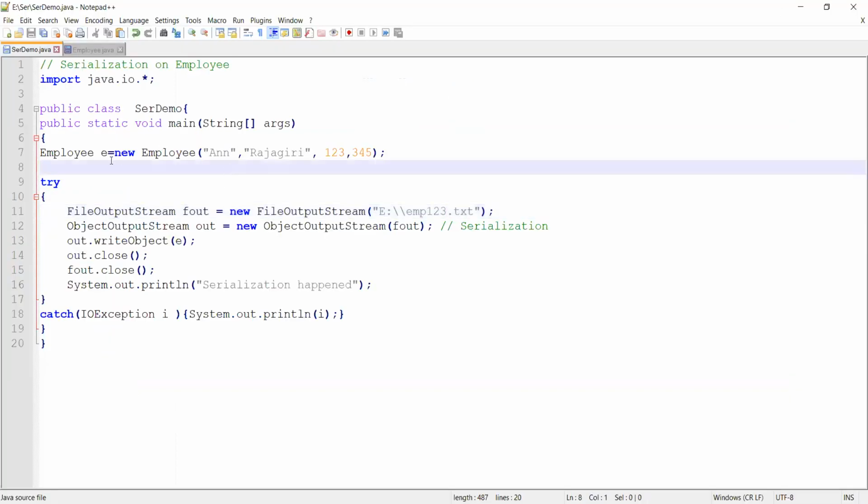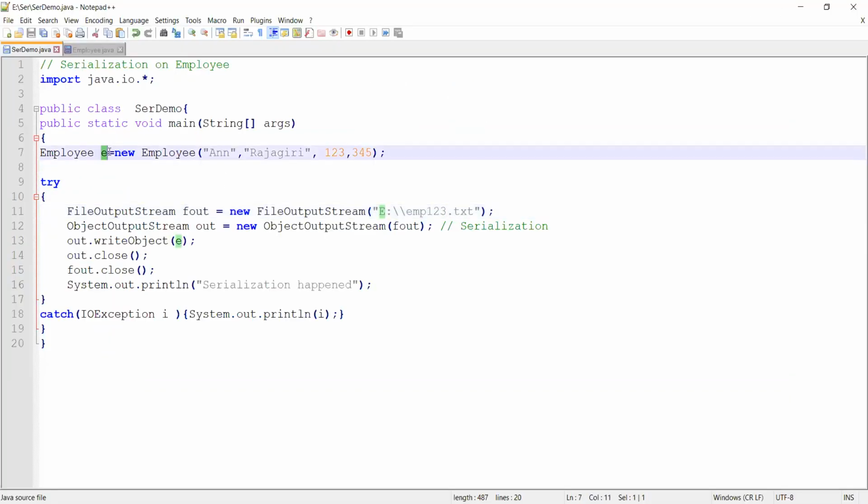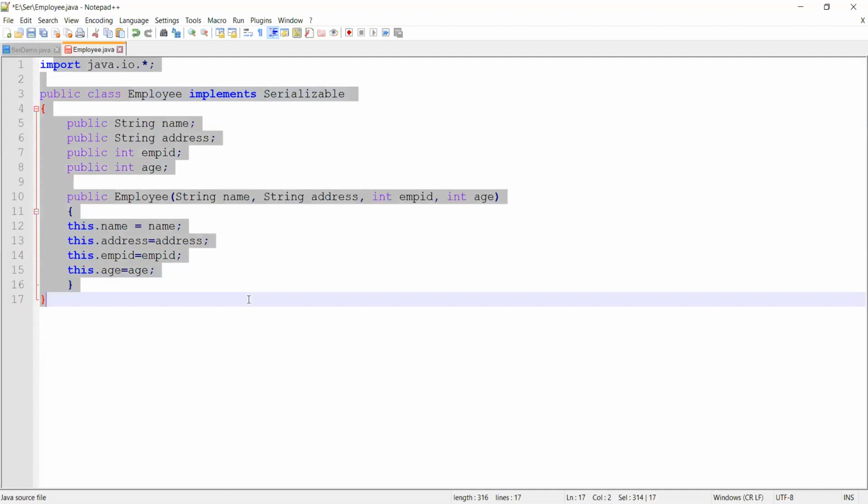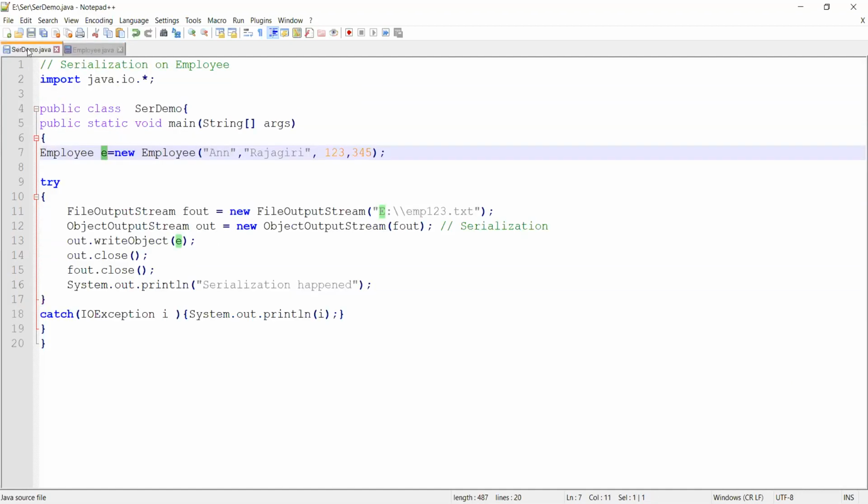Now, all I'm telling is create an object called E. E is nothing but my serializable class, which means I can create a serialization out of E. And I'm telling in a file called 123, create a new object stream.